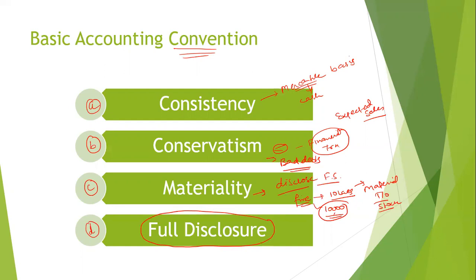As per this convention, at the time of preparing records, full disclosure of the financial information shall be made by the accountant. It can be made in two ways. One, either in the body of the financial statements, or second, by way of notes to accounts.